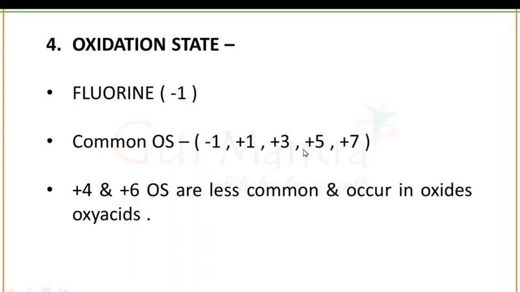The oxidation state, also referred to as the oxidation number, describes the degree of oxidation, the loss of electrons, of an atom in a chemical compound.